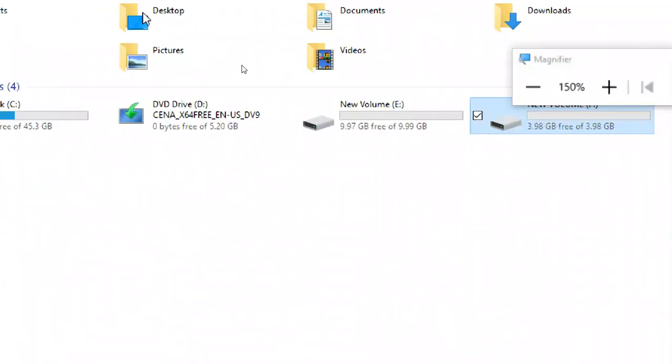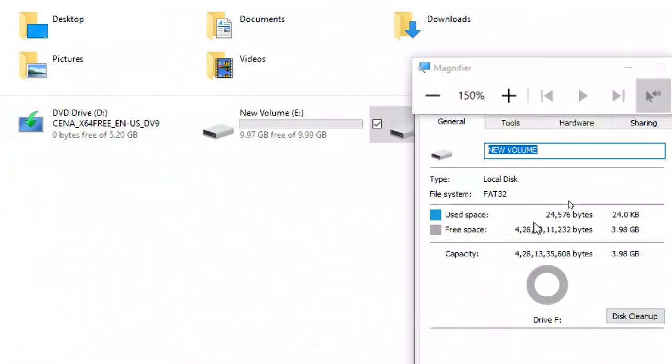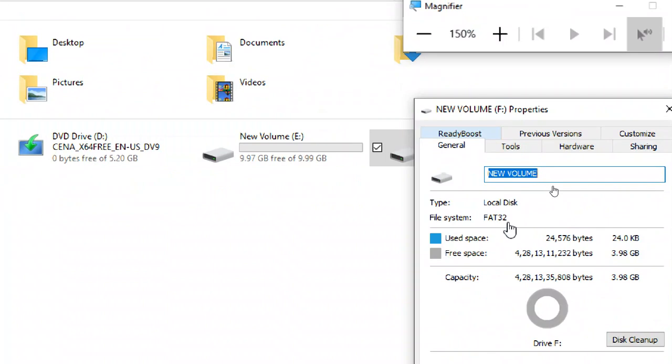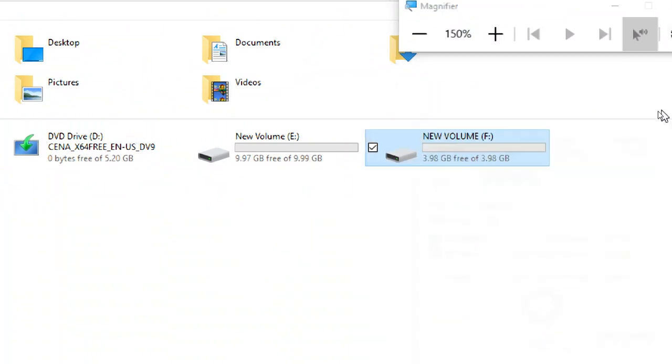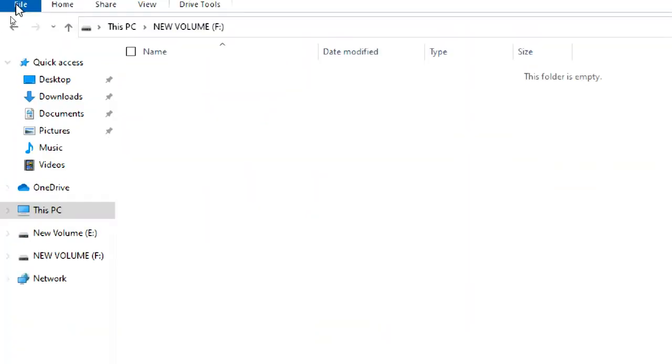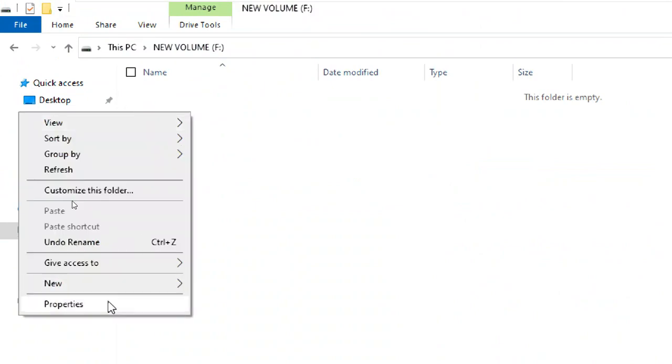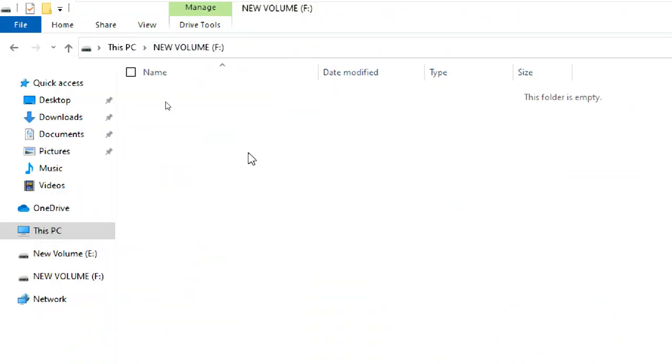So what is this F drive? F drive is a FAT32 drive. Okay, I went to F drive. I'm creating a file. Sorry.